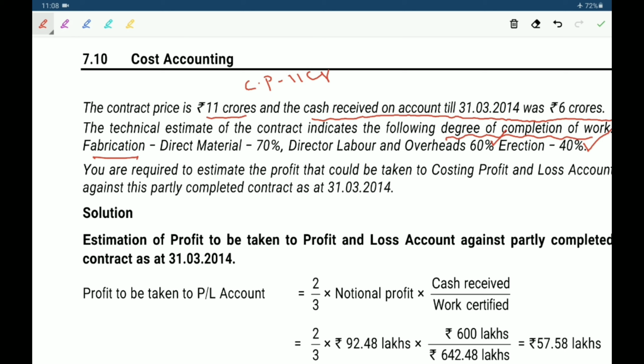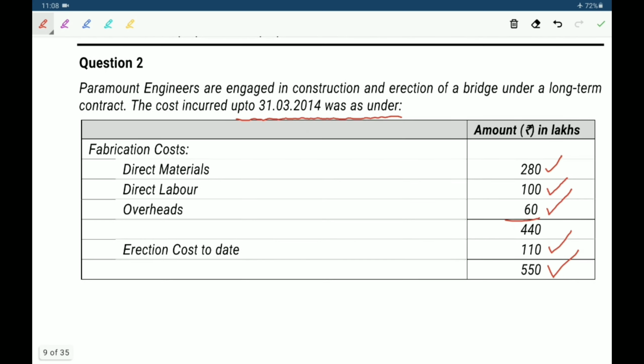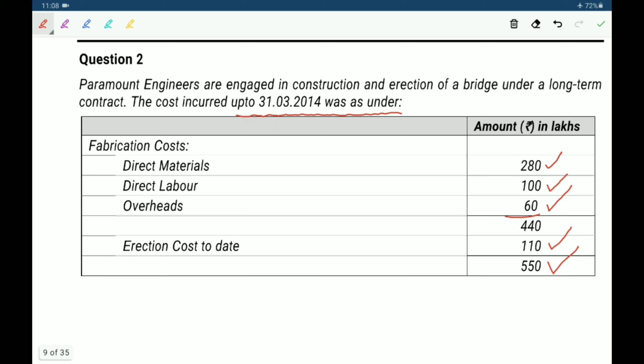What is the inner meaning in this sentence? Direct material 70% is already expended. That means the amount given in the problem, direct material 2,80,000, is the 70% amount only. That means we have to spend further cost of 30%.